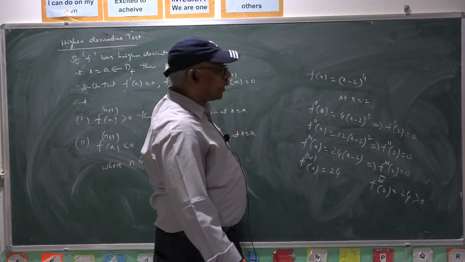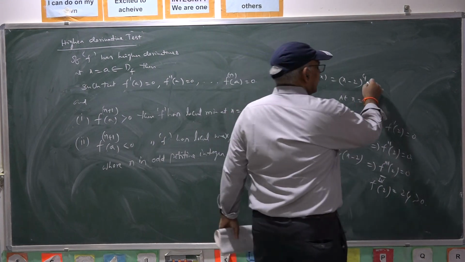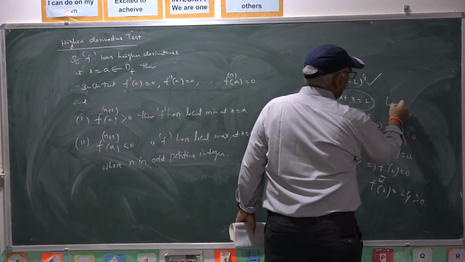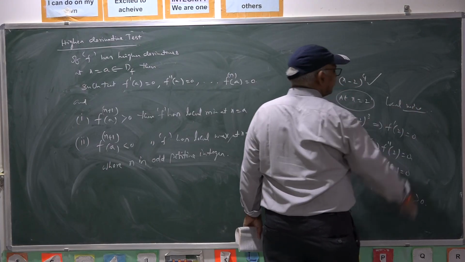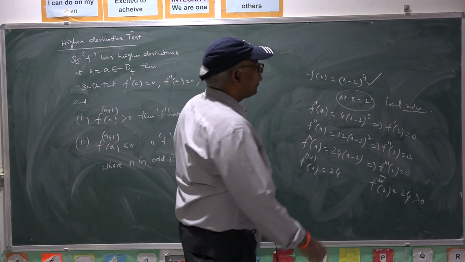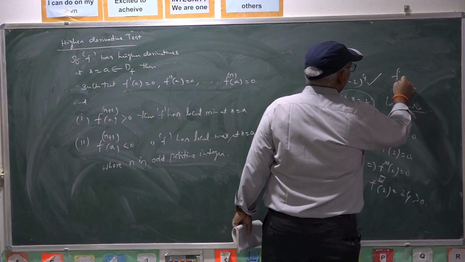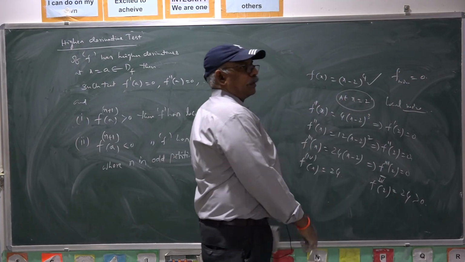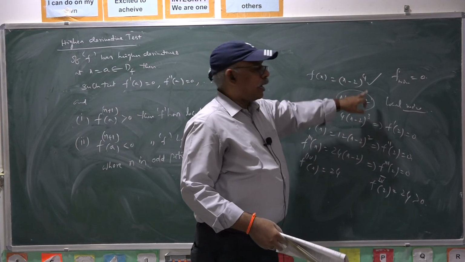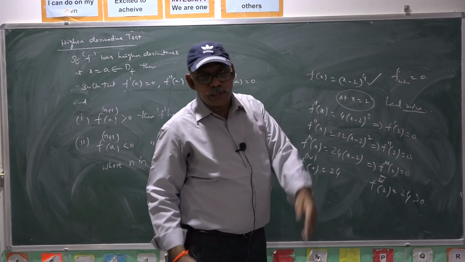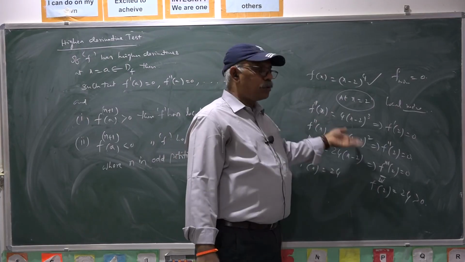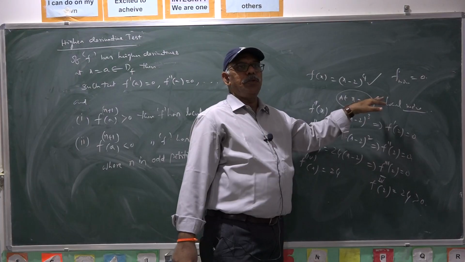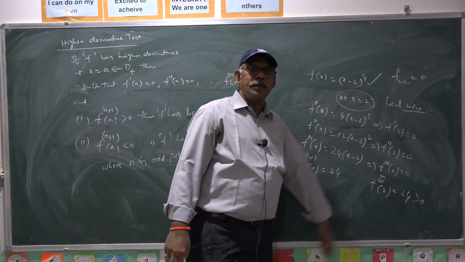Hence, by the higher derivative test, it has a local minimum at x equal to 2. The minimum value is 0, taking x equal to 2, because it is an even power and taking x equal to 2, 0 is the least value. For other than 2, it has more than 0 value. Hence, 0 is the minimum value.